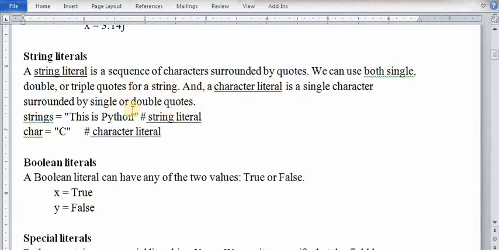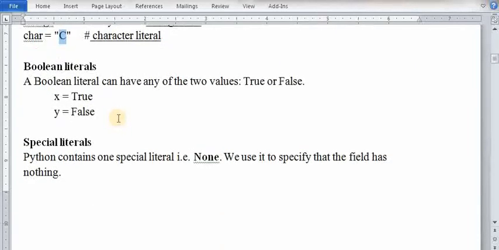We can use single, double or triple quotes for a string, and a character literal is a single character surrounded by single or double quotes. So for example, this is Python, this content is surrounded with double quotes, so it is a string. Now if you have a single character, it is a character literal. Clear? Now the next one is Boolean literal. In Boolean literal you have two values, either true or false. So true and false are called Boolean literals.